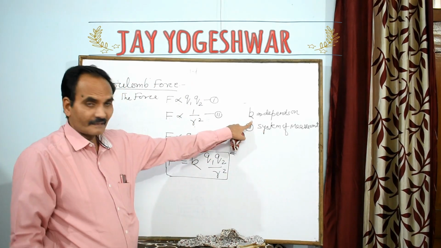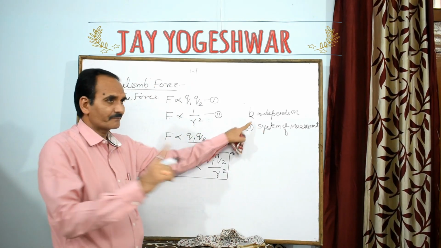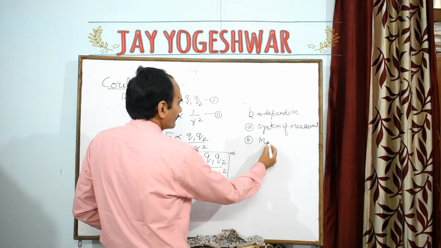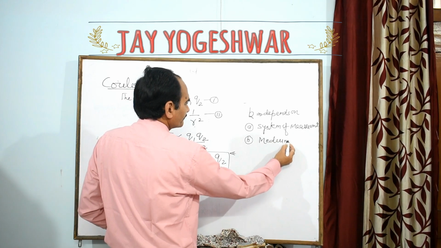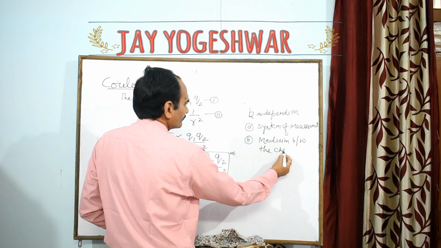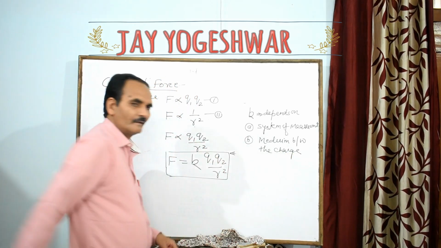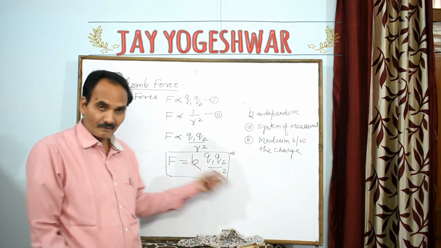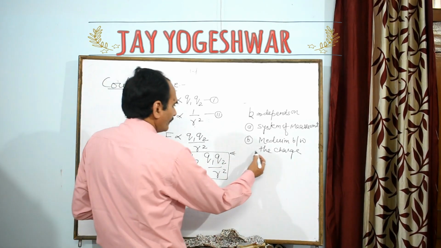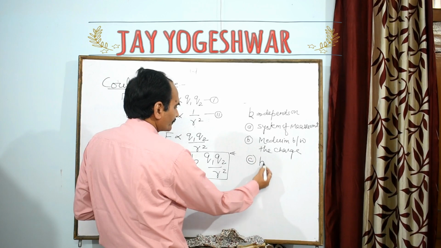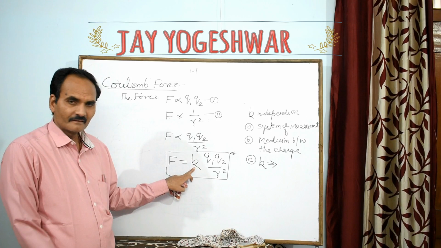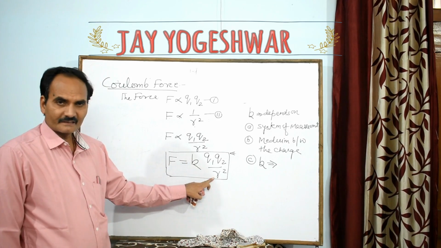The proportionality constant depends on the system of measurement and on the medium between the charges. A question asked frequently in the CBSE board exam, NCERT: what is the unit of this proportionality constant? Here this becomes F into r square.